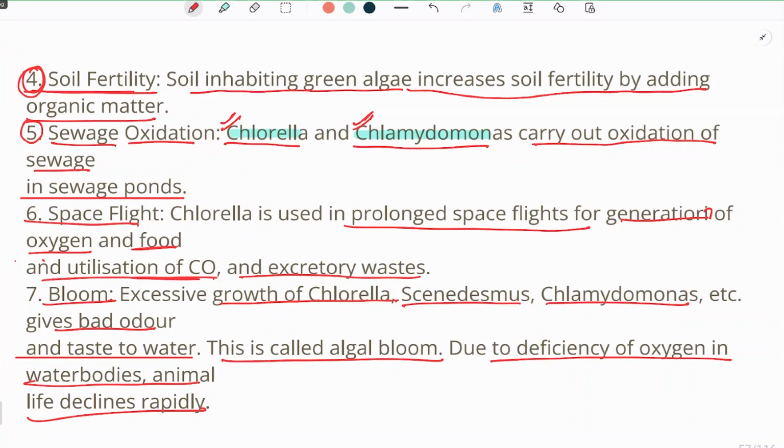It gives an ill taste to water, because of which the marine life, mainly fishes or some other plants which are inside the water, have a hard time surviving because of the algal bloom on the surface of the pond.